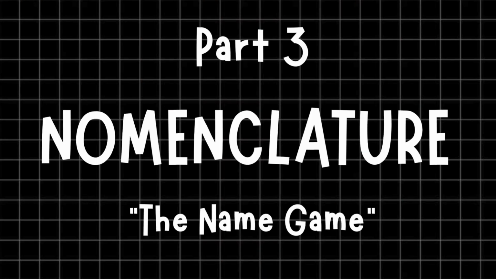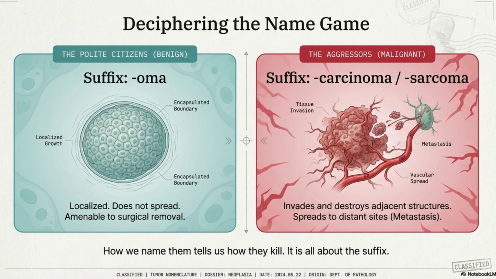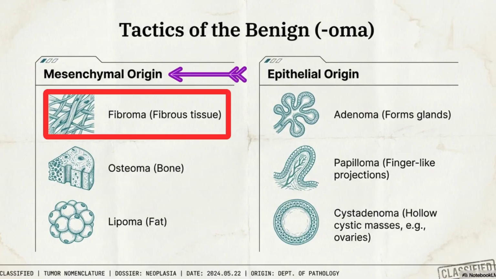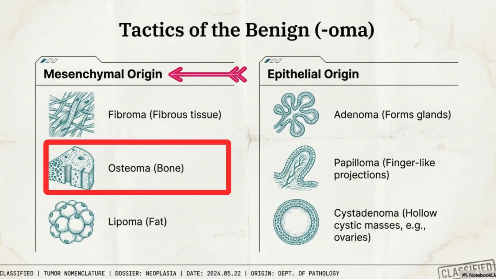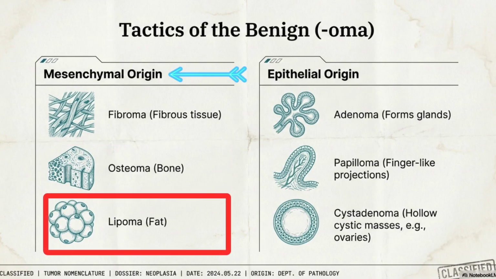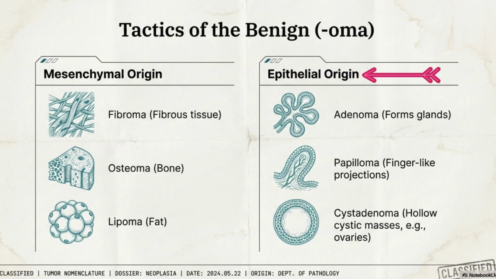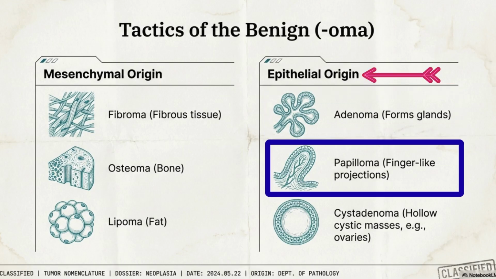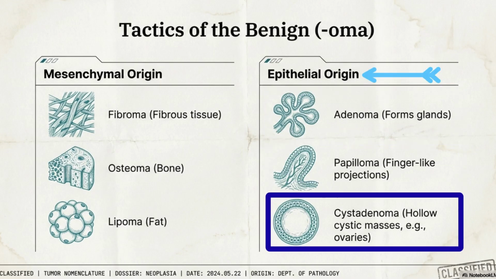Part 3. Nomenclature, the name game. How do we name these growths? It's all about the suffix. Let's first take benign tumors, the polite ones. They usually end in oma. Mesenchymal benign tumors. The fibrous tumors are fibroma, bone tumors are osteoma, and fat tumors are lipoma. Epithelial benign tumors. Adenoma forms glands, papilloma forms finger-like projections, and cystadenoma are hollow cystic masses common in ovaries.